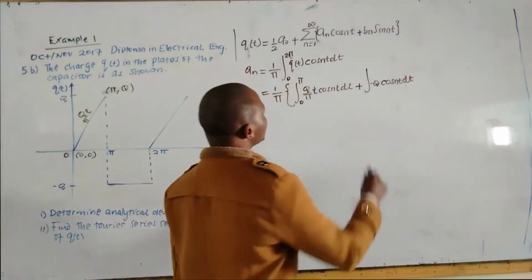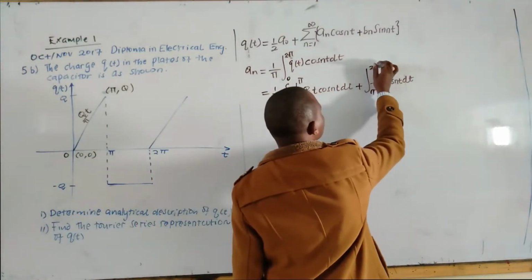Let us factor, the limit is from pi to 2 pi.